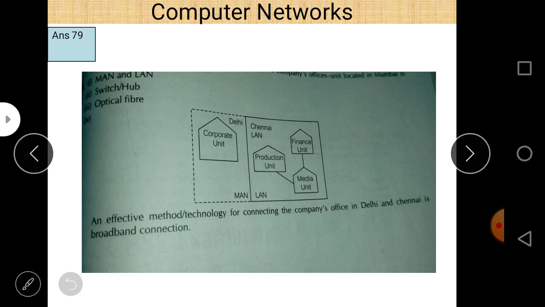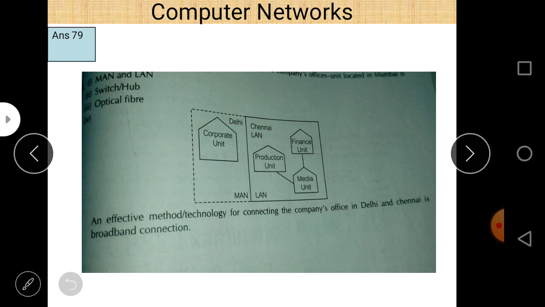Because the working of both is almost the same, but the only difference is that hub basically broadcasts the data, but switch sends the data on the basis of MAC address. So if you want to choose between hub and switch, switch is the correct answer. But most of the time hub and switch are given